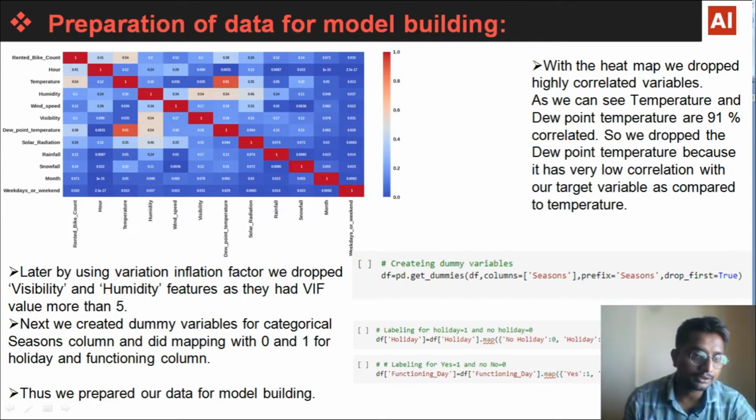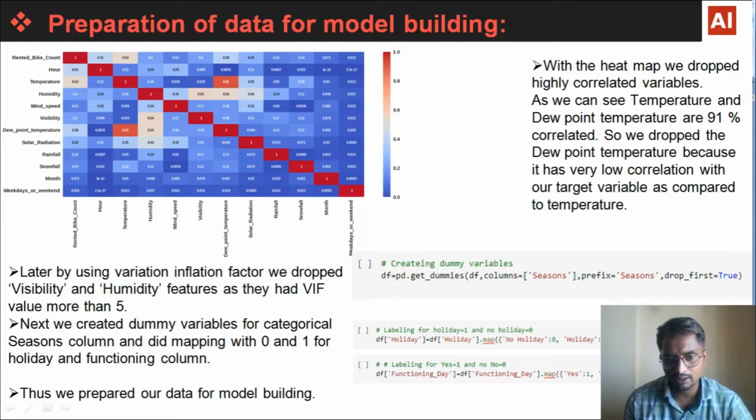as compared to temperature. Here we can see the rented bike count, and the dew point has 38% correlation, and with the humidity it is 54. So dew point has very little correlation with the target variable, so we dropped it. Later, by using the variance inflation factor, we dropped visibility and humidity features as they had a VIF value of more than 5.